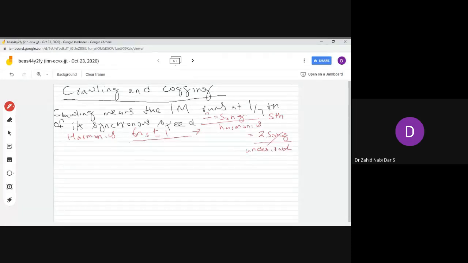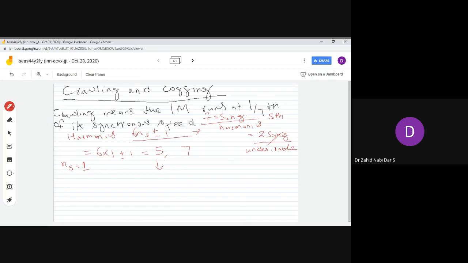So what happens in the induction motor when these harmonics come? There are two harmonics, 6 ns plus minus 1. Let's suppose the speed is 1. So 6 into 1 plus minus 1 is equal to either 5 or 7.